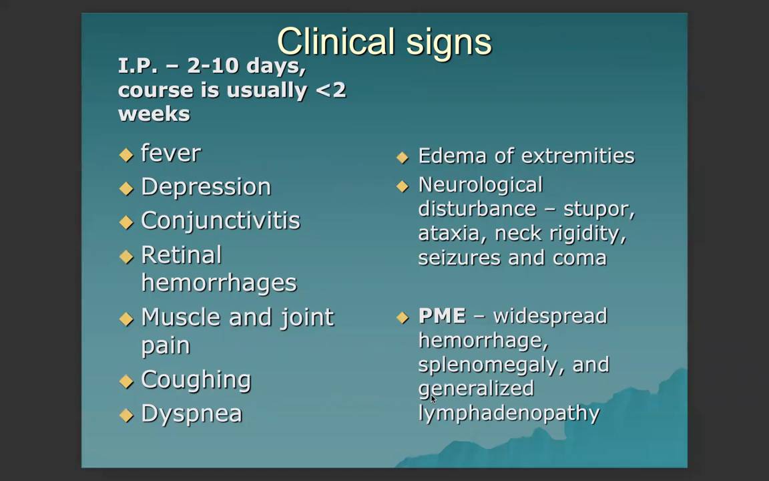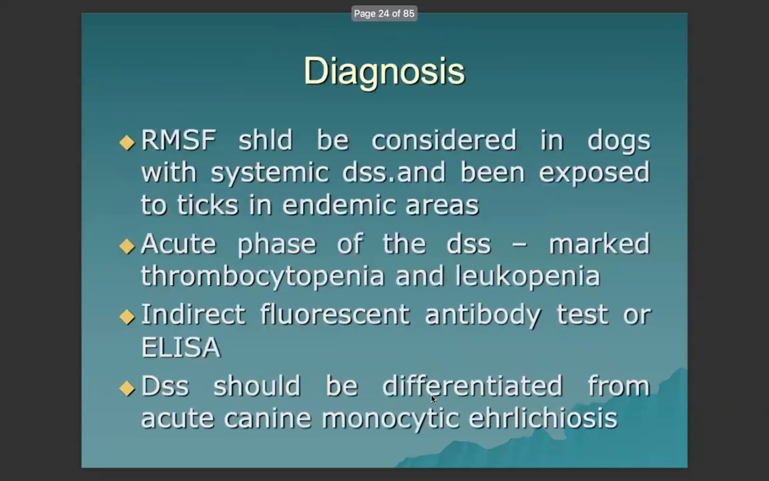Once the clinical signs are seen, there is presence of fever, depression, conjunctivitis, retinal hemorrhages, muscle and joint pain, myalgia and arthralgia, coughing, dyspnea, and edema of the extremities. There are neurological disturbances like stupor, ataxia, neck rigidity, seizures, and coma. And the postmortem lesions are widespread hemorrhages seen in various organs of the dog. There is enlargement of the spleen, or splenomegaly, and generalized lymphadenopathy.